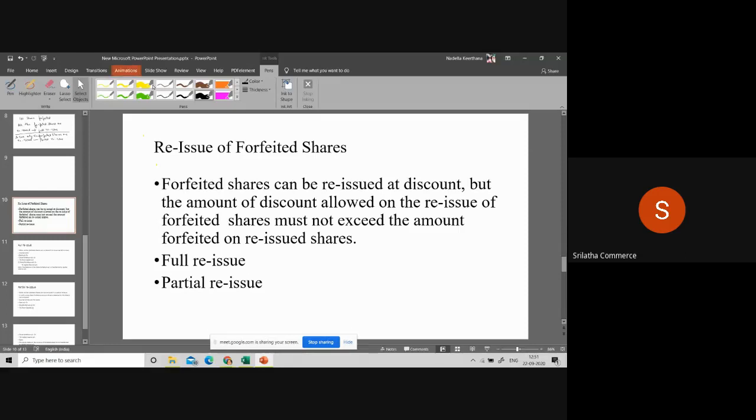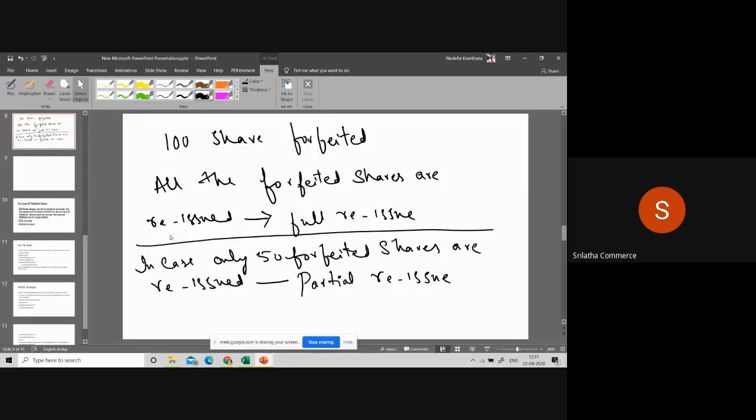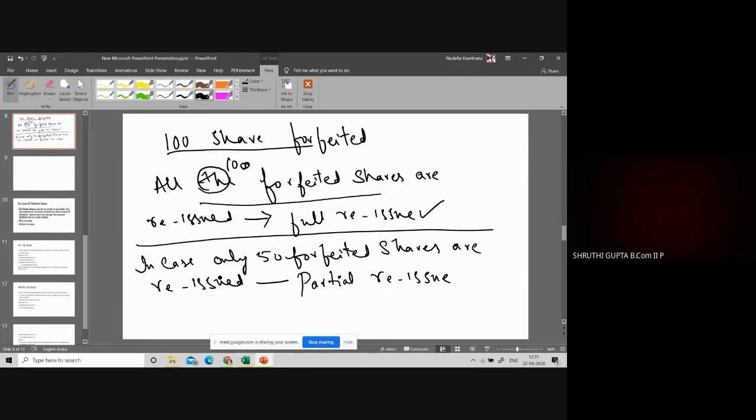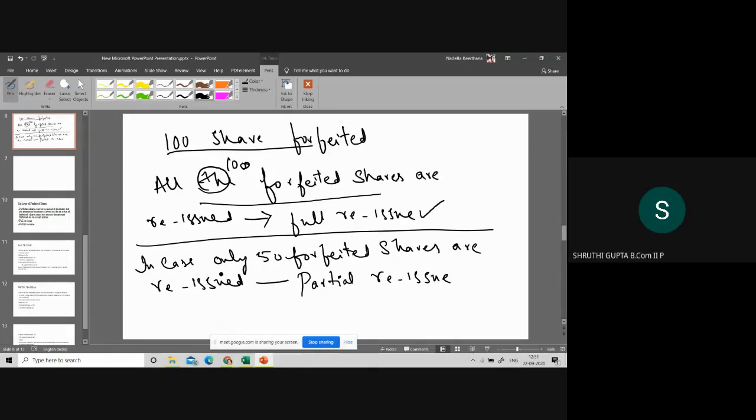Now these reissue of forfeited shares can be full reissue or partial reissue. What do you mean by full reissue? For example, if 100 shares are forfeited, all the 100 forfeited shares are reissued, then it comes under full reissue.